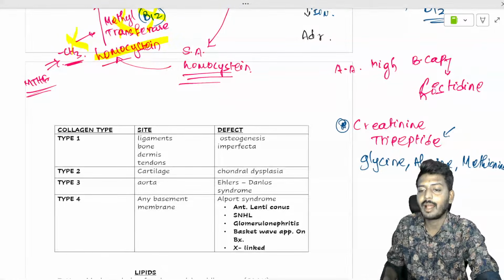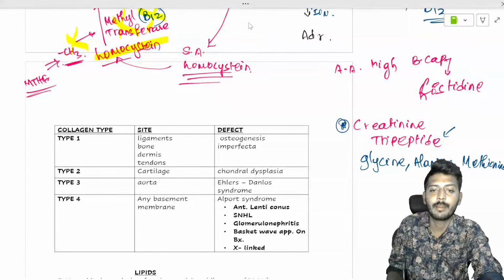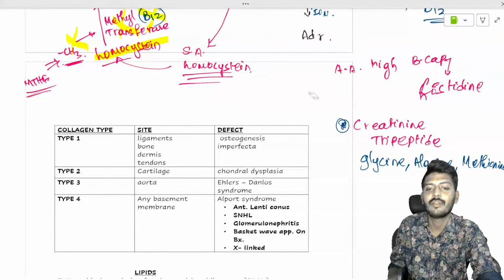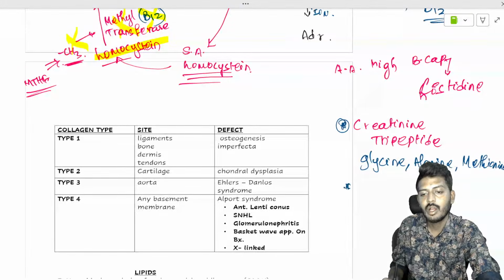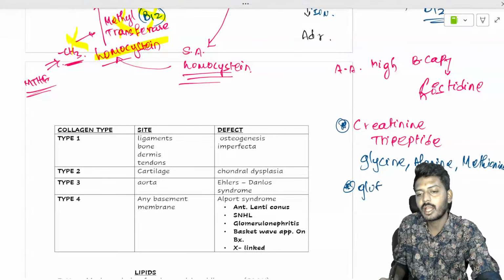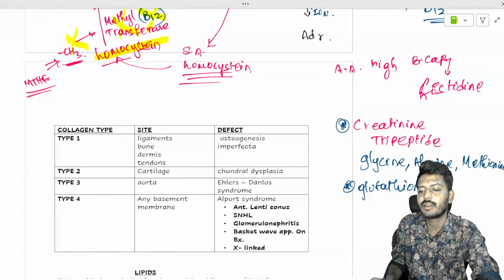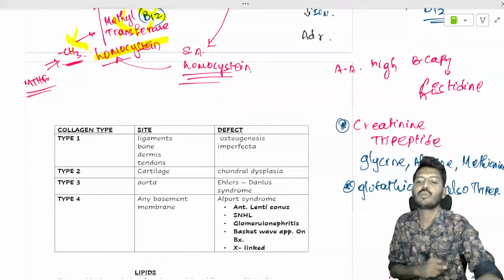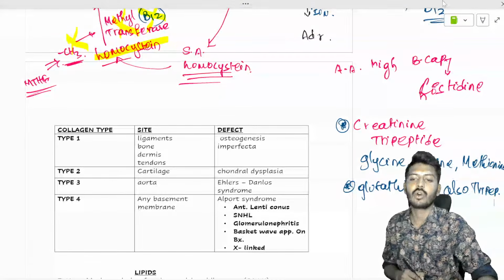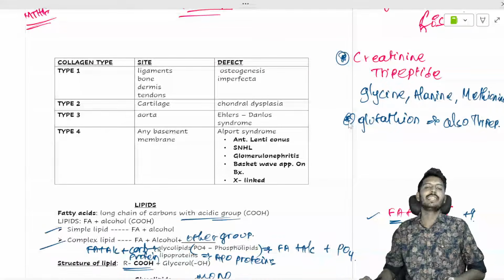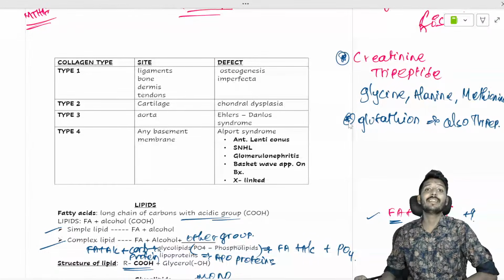Another example of a tripeptide is glutathione. Glutathione is also a tripeptide, which is an antioxidant that prevents aging.